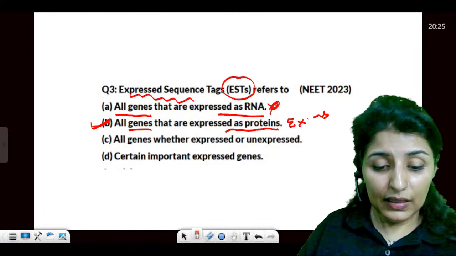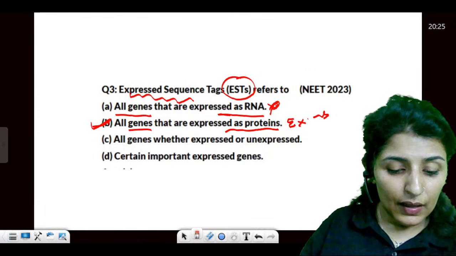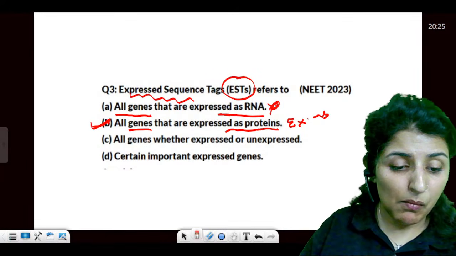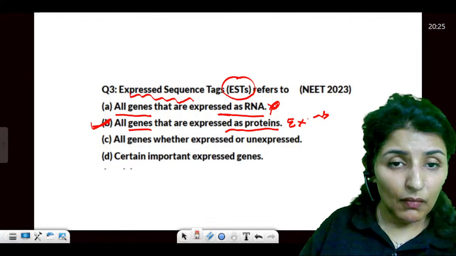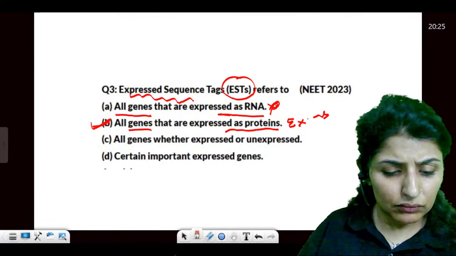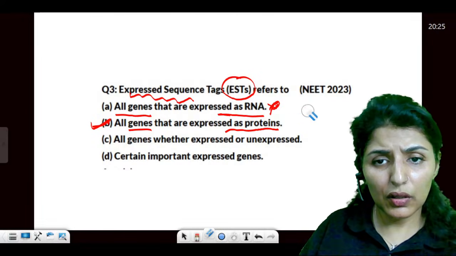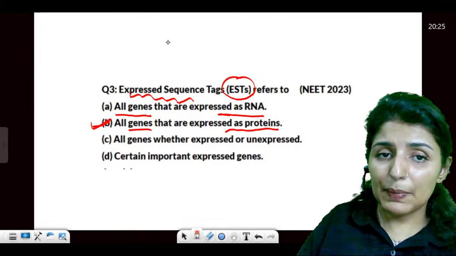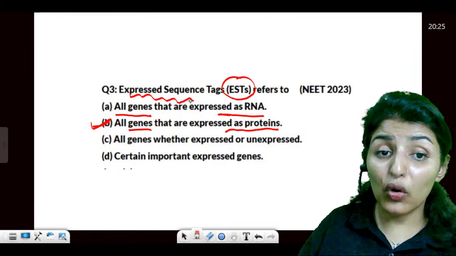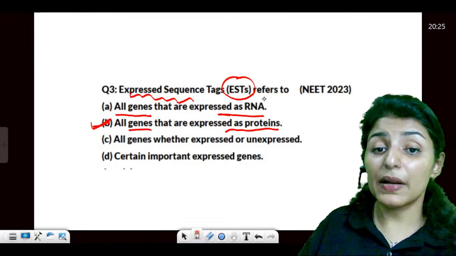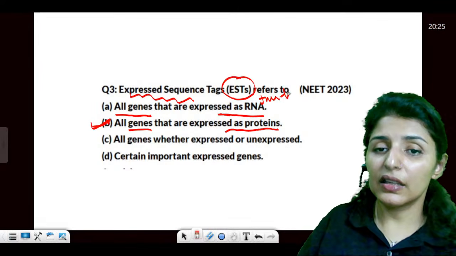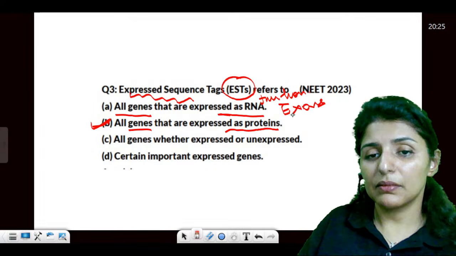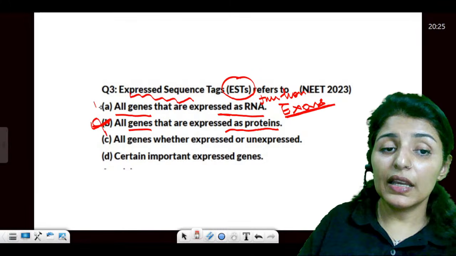Please tell me that these points are clear to you all. Sorry, we're doing it wrong. EST, expressed sequence tag. We are going to code those genes which are going to be expressed as functional RNA. So it is exons here, not proteins. Yeah. The answer will be A.